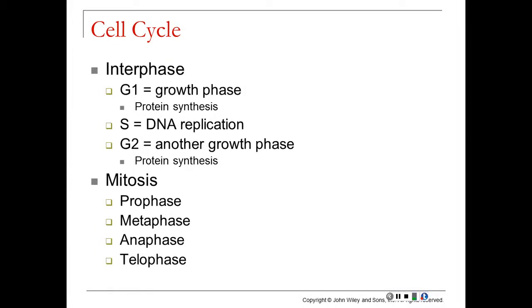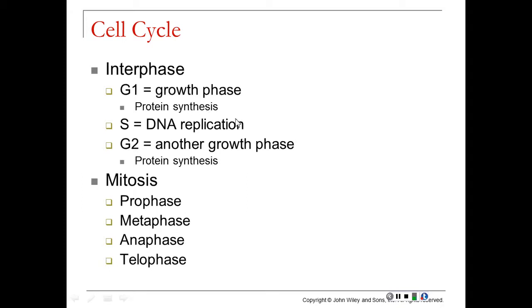Alright, we're on to the next subject in chapter 3, and this is the idea of a cell cycle. Just like humans and plants and just about every living thing goes through a life cycle, your cells go through a life cycle as well. The majority of the cell's life is spent in a phase known as interphase. Interphase can be subdivided into growth phase 1, or G1, S phase, which is when DNA replication takes place, and then the second growth phase, or G2.